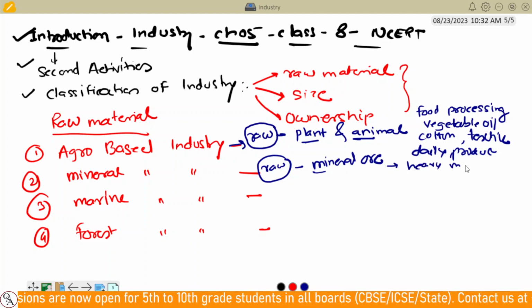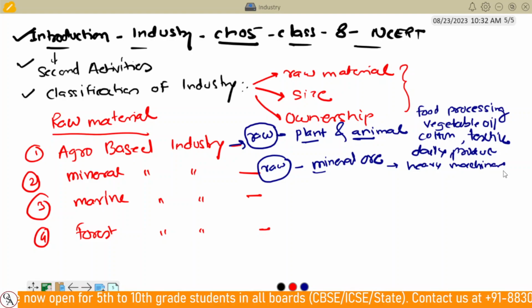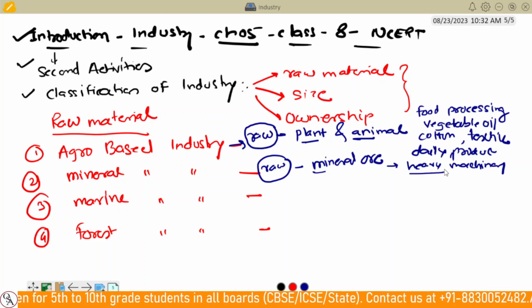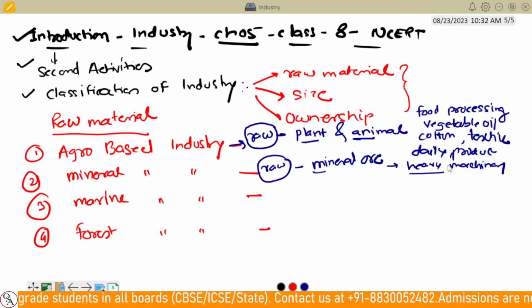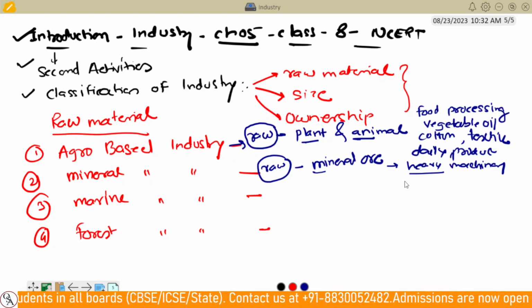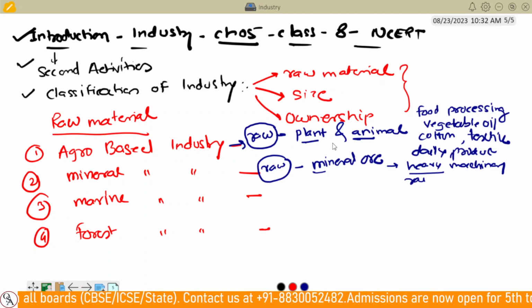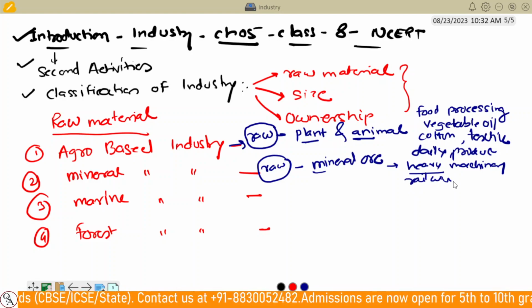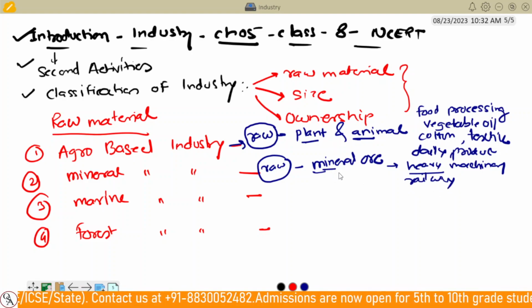We know that minerals, that is steel and iron, are exactly required to prepare vehicles, heavy machineries, building materials, and railways.